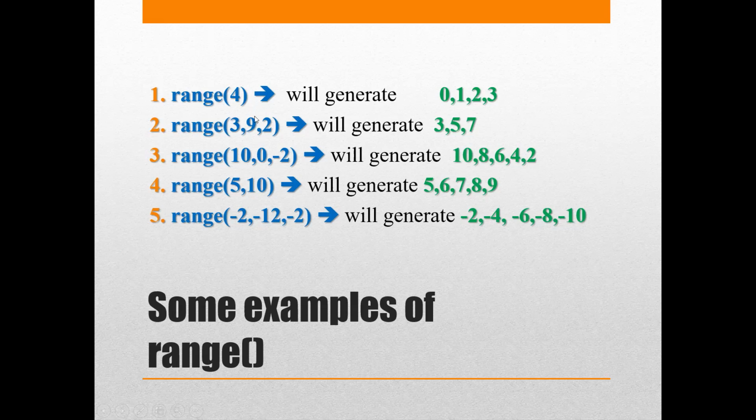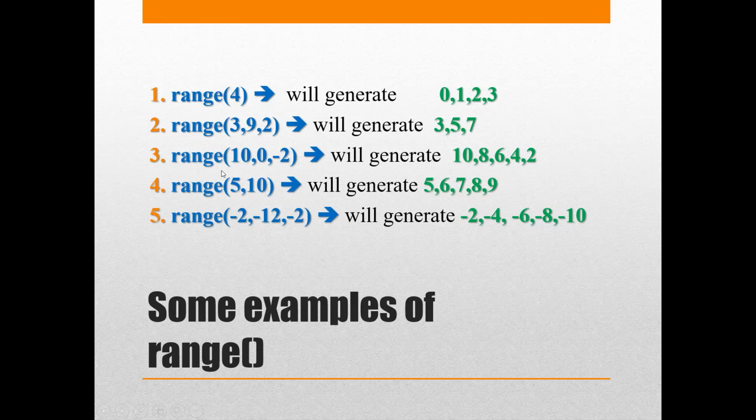I cannot go till 9. I have to go less. For me, it's 1 less. That is, it should not touch that value. But here it is up to 7 only. After that, it is incrementing and going to 9, so I cannot have that. So 3, 5, 7 are the numbers generated if I write like this.